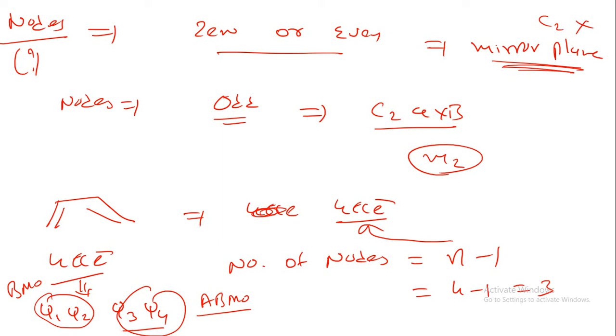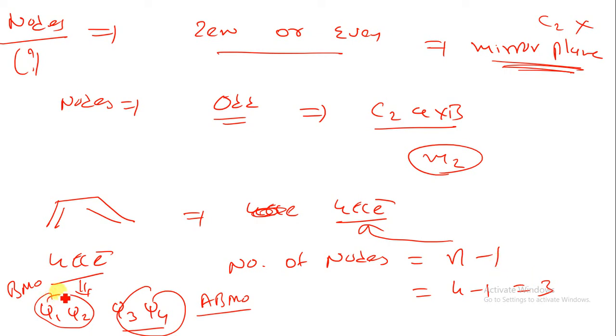In the examination you have to remember by heart what the role of the nodes is. Second, if we are having 0 or an even number of nodes, we can say the mirror plane is there. If we are having an odd number of nodes, we can say the C2 axis is there. Then we have to find out the pi electrons. Here we are having 4 pi electrons, so the number of nodes is n minus 1, that is 4 minus 1, that is 3.